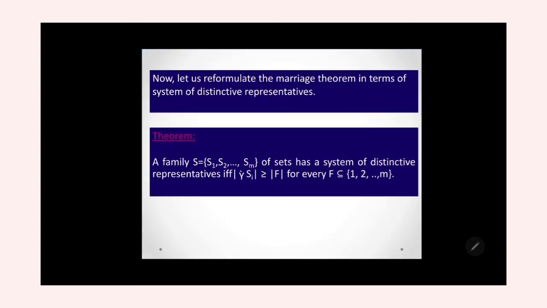Now let us reformulate the marriage theorem in terms of SDR. A family S equal to S1, S2, etc., Sm of sets has a system of distinct representatives if and only if the cardinality of the union of Si is greater than or equal to the cardinality of F for every F contained in {1, 2, etc., M}.